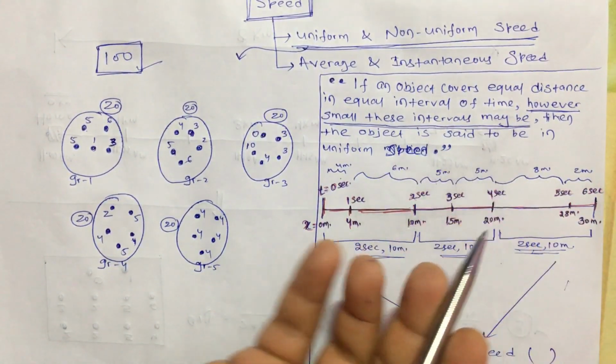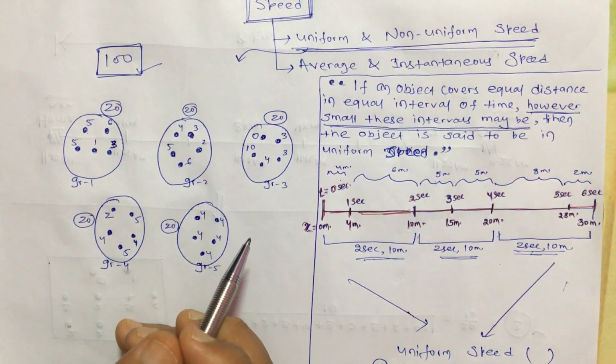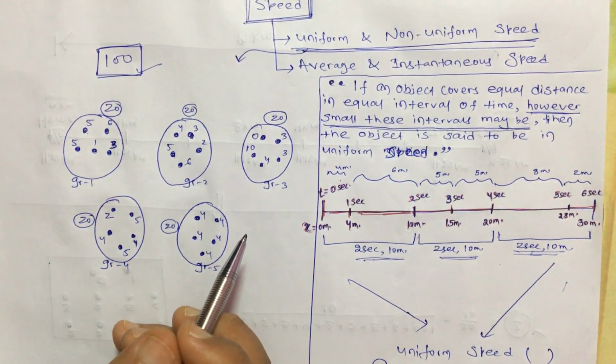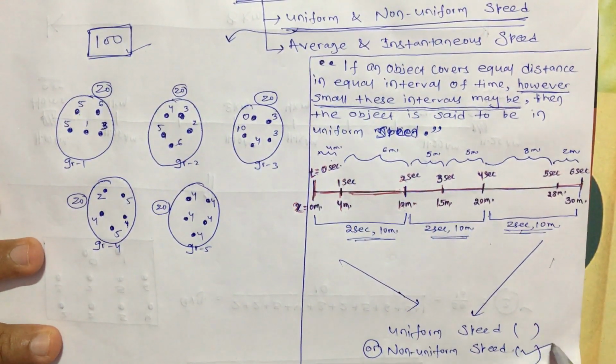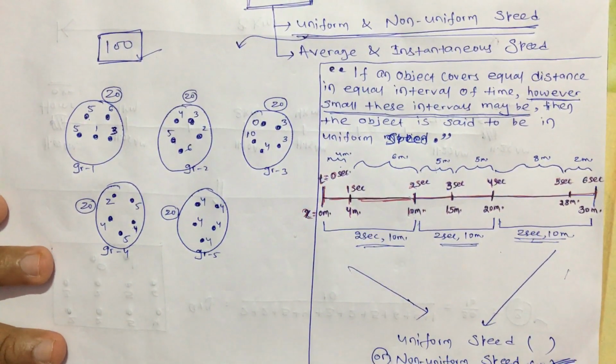However small an interval you may choose, in every one of those small intervals, the object should travel equal distance, then only you can tell that the object is in uniform motion. So in this case, this is a non-uniform speed. Okay, it is not a uniform speed, it is a non-uniform speed.